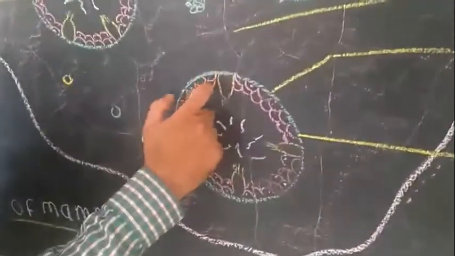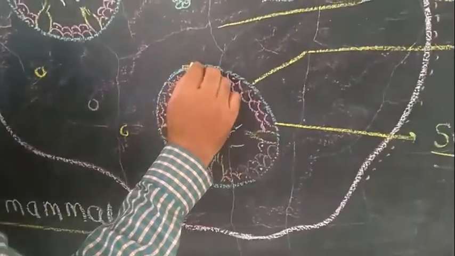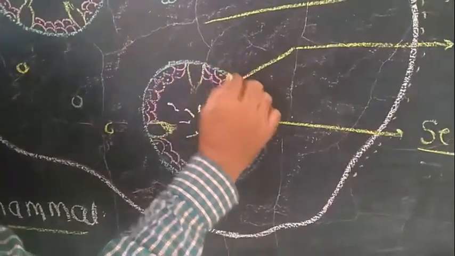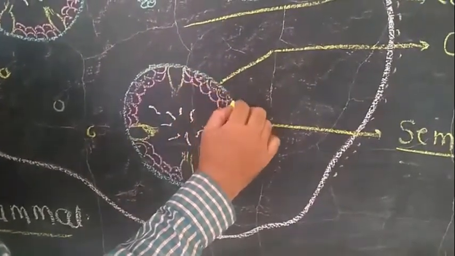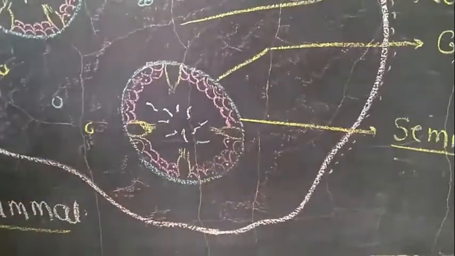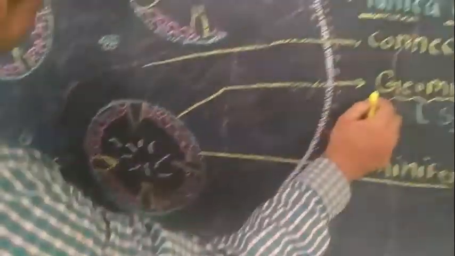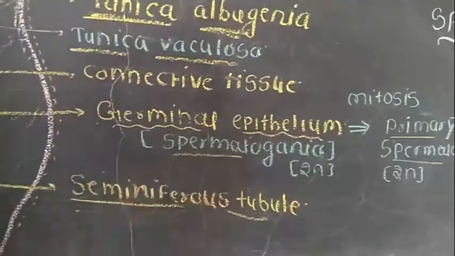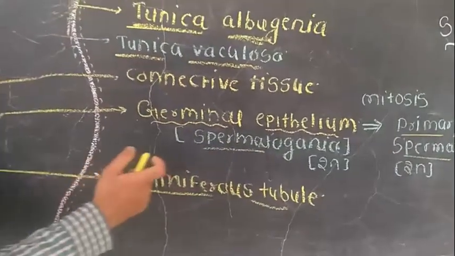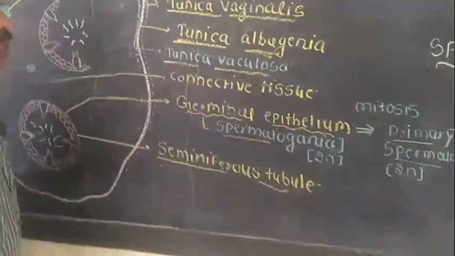Each seminiferous tubule is internally lined by a layer of cells known as the germinal epithelium. It is the primordial cell, also known as spermatogonia.